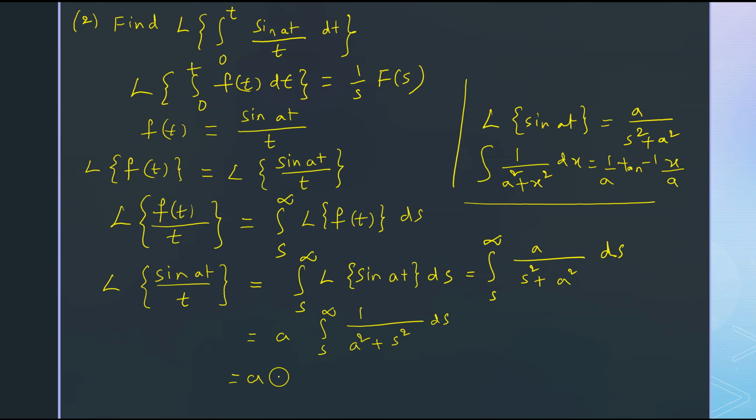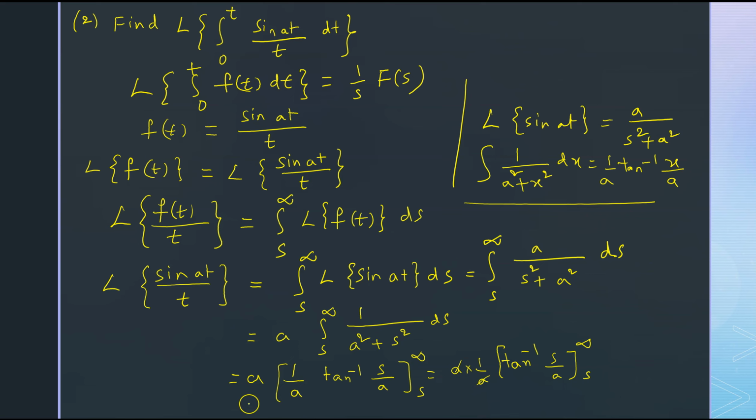So here we get a into 1 by a. Here the a which is existing in the numerator, I have taken it outside this integral. So we got 1 here in the numerator. Now this is similar to this formula. So if you apply this formula, we get 1 by a tan inverse of s by a under the limits s to infinity. So you can take even 1 by a outside, 1 by a. Here tan inverse of s by a under the limits s to infinity. Here a will get cancelled.